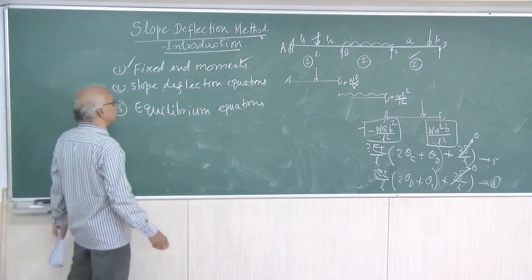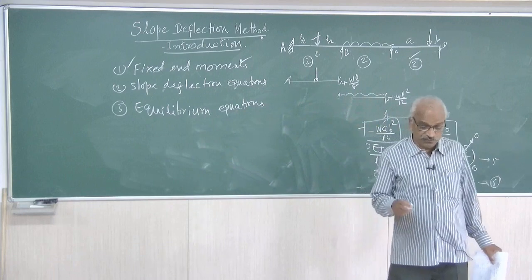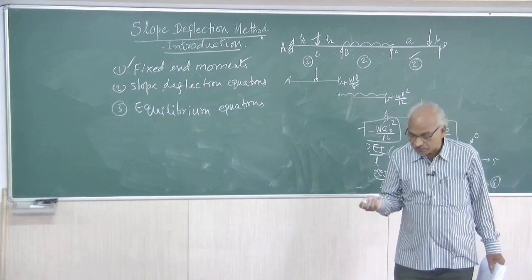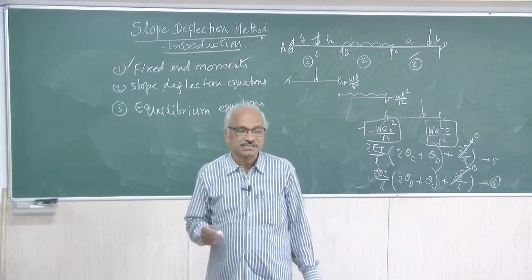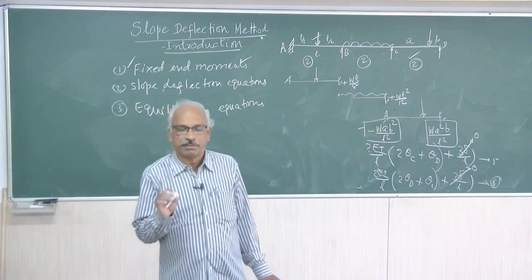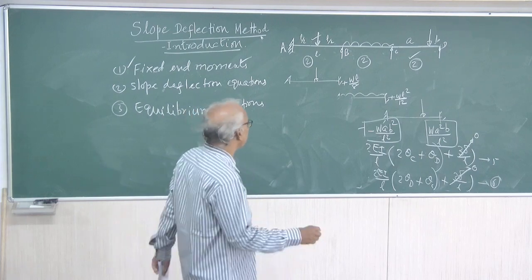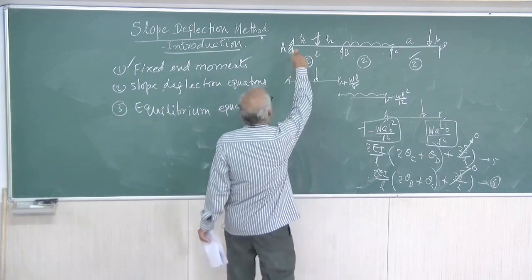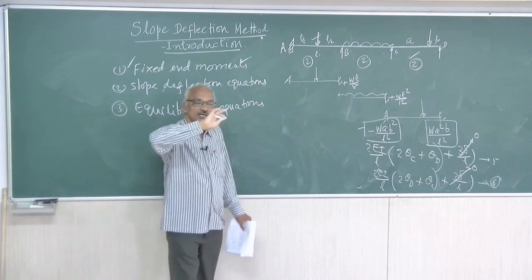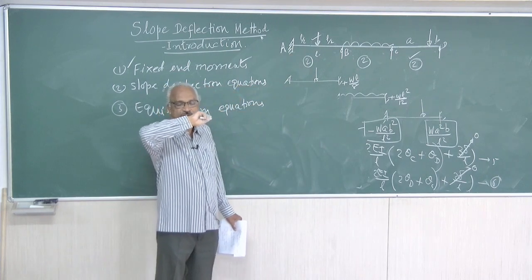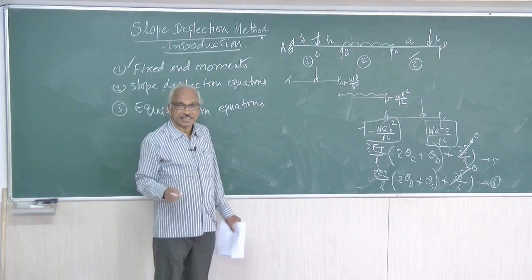Now in this problem, there are 3 unknowns. So you have to find out the kinematic indeterminacy of the structure. Kinematic indeterminacy means the number of possible joint displacements. Now here A is fixed. Therefore, there is no rotation, and unless it is given, no settlement also. So here it will be either a settlement or a rotation. Both are not possible at A.